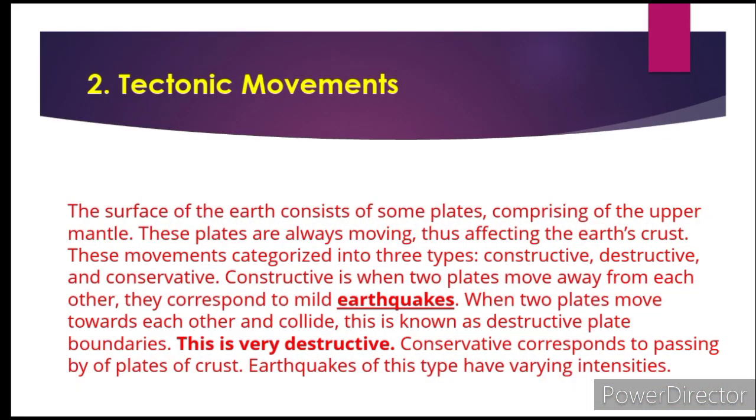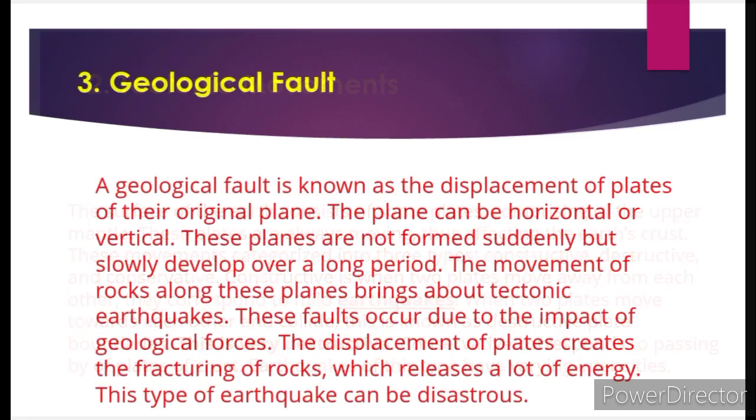The second one is the tectonic movements. The surface of the earth consists of some plates comprising the upper mantle. These plates are always moving, thus affecting the earth's crust. These movements categorize into three types: constructive, destructive, and conservative. Constructive is when two plates move away from each other. They correspond to mild earthquakes. When two plates move towards each other and collide, this is known as destructive plate boundaries. This is very destructive. Conservative corresponds to the passing by of plates of crust. Earthquakes of this type have varying intensities.